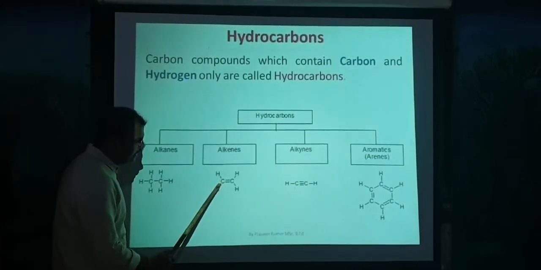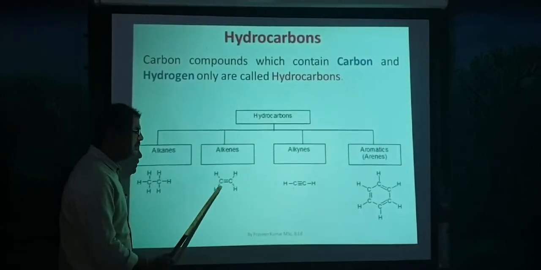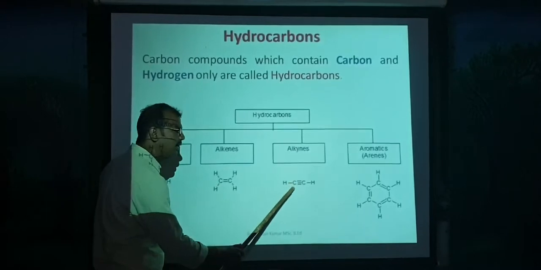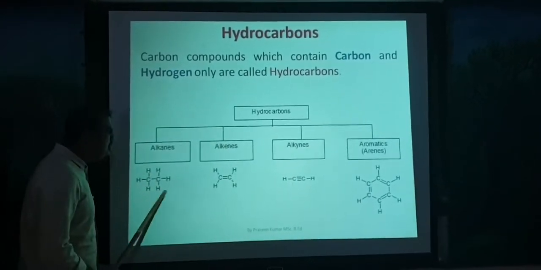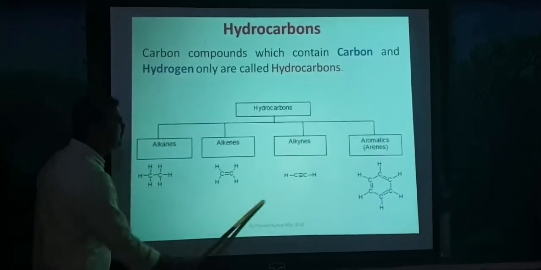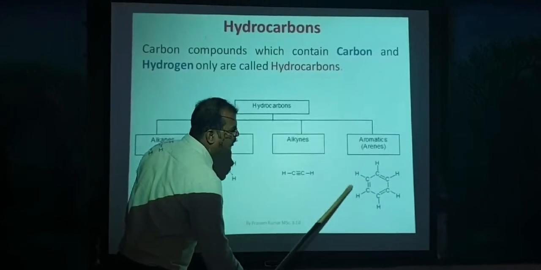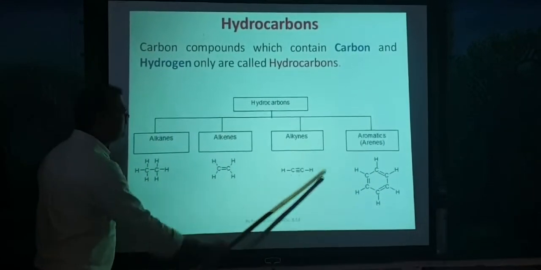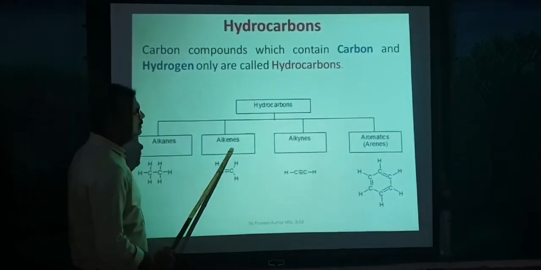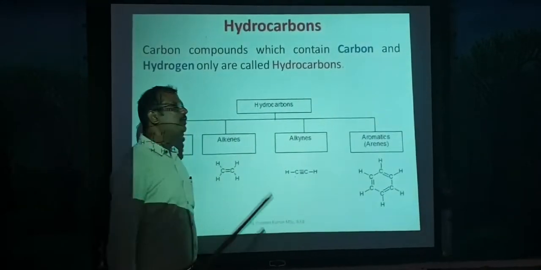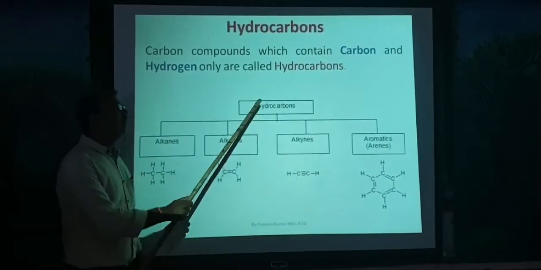Alkenes are linked by a double bond; this is an example of unsaturated, and this is also unsaturated, and even this is also unsaturated. These are open chain or straight chain, and this is closed chain hydrocarbons. Alkanes, alkenes, alkynes and aromatics are the types or classification of hydrocarbons.